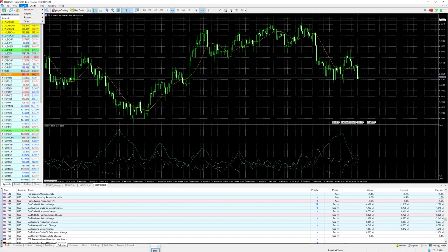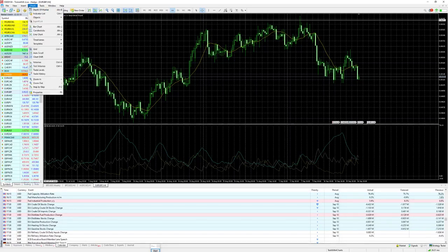Next one is Insert. Insert is regarding the charts. That means you can insert everything in the charts. You can insert indicators, you can insert objects, drawing objects, lines, channels, Fibonacci, Elliott wave, and so on. In the expert field, you can put in an expert, MACD for example, or whatever you have here. Just try it. You will not destroy the MetaTrader. Test it and everything is fine. And when you have some scripts for your MetaTrader, just insert them here. Everything you need, you will find here. All right, that's the insert, the indicators and the charts.